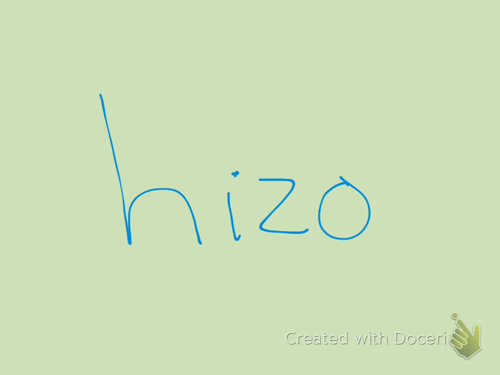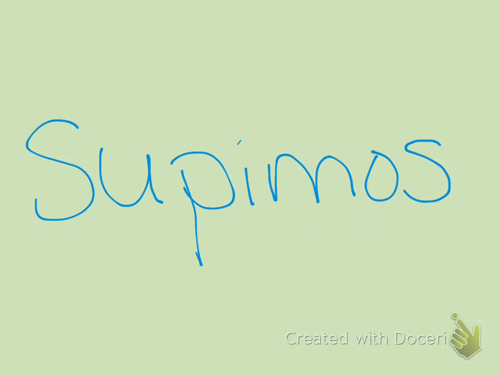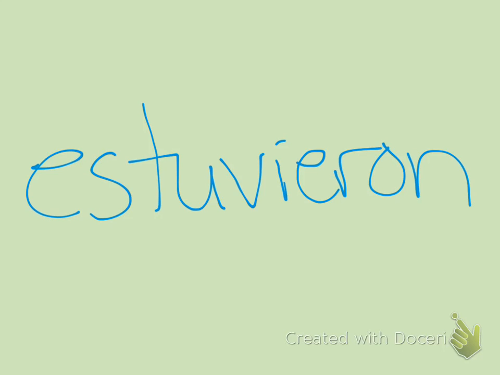And let's try the verb saber for nosotros. It's another meaning changer. It becomes found out. Normally it would be to know for saber, but it becomes found out. So we found out, saber in the nosotros. That would be supimos. Let's do they were, using the verb estar. That would be estuvieron.